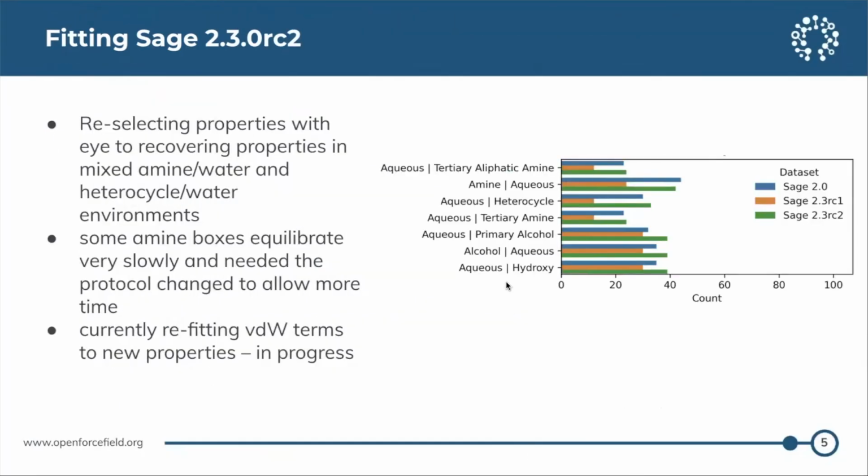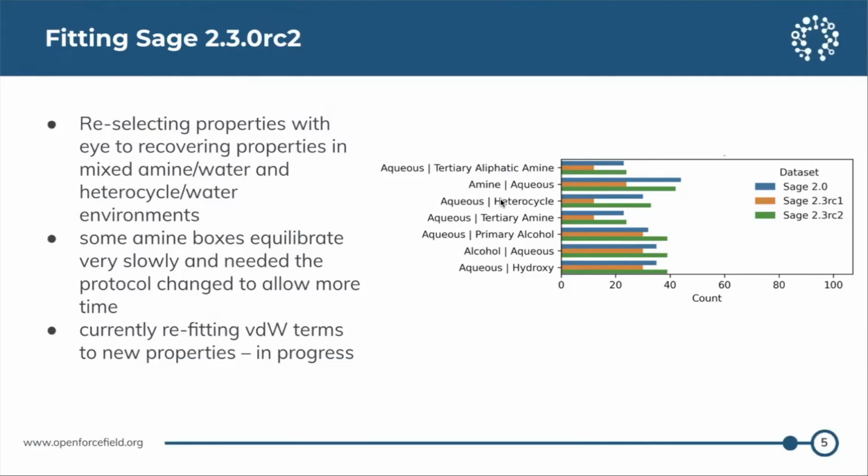So moving on to fitting stage 2.3 and some of the differences in the process that we're hoping will give us improved performance. We think that one of the reasons performance decreased with amine properties in particular was to do with the training data that we used for the van der Waals fitting. So in particular, with our densities and enthalpies of mixing, we realized that when we cut out properties that contain molecules that were either slow to equilibrate or had high viscosity, we actually ended up removing nearly half of our mixtures of amines and waters, as well as our heterocycles in water as well.